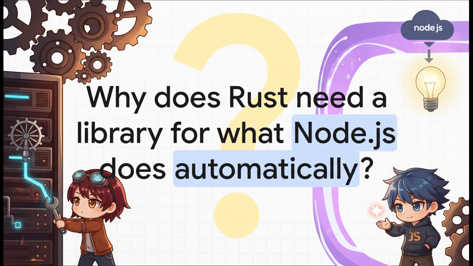And yeah, that brings us to the big question, right? Async is pretty much the backbone of any modern web service. So why on earth does Rust make you pull in a whole separate library like Tokio, when in Node.js, async and await just work, straight out of the box?